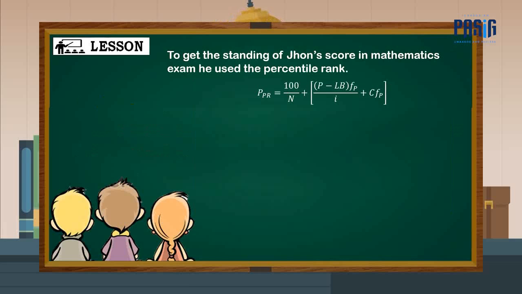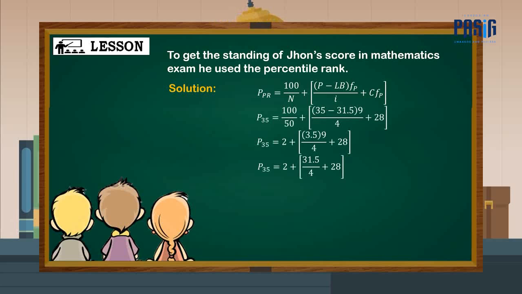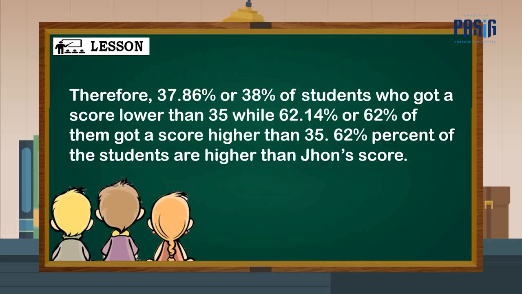To get the standing of John's score in the mathematics exam, he used the percentile rank. Using the formula in percentile rank, the 35th percentile is 37.86.